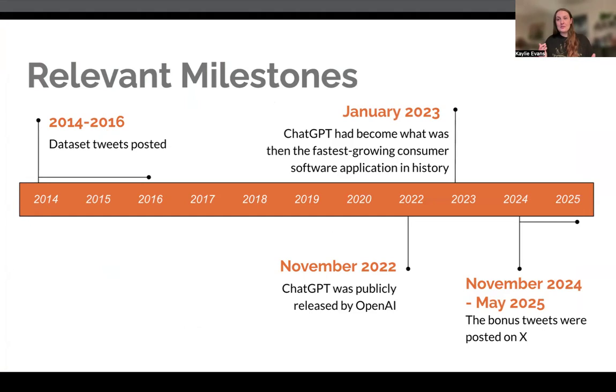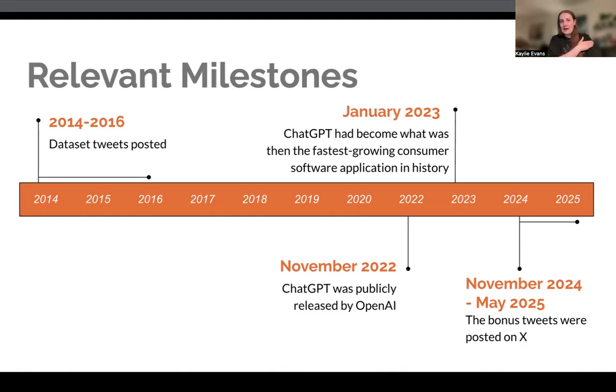Milestones. So how do we know that the data is actually true? The original tweets were from 2014, 2016. This is before this big boom in AI. And then several years later, November 2022, that's when ChatGPT was released by OpenAI. The buzz really started January 2023, explosion, super fast growing.